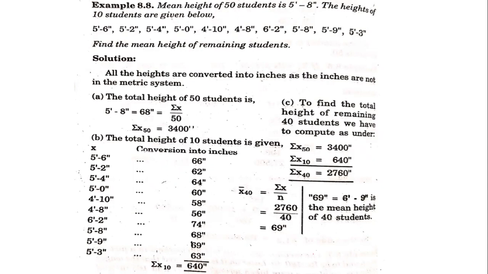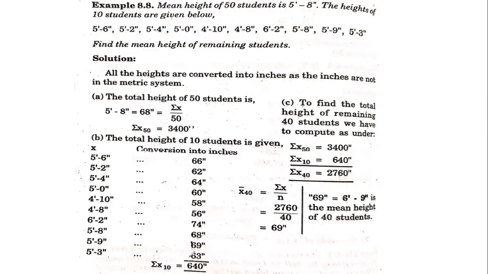Now here the data is given both in inches and feet, so you have to use the conversion. As you know, 1 foot is equal to 12 inches. So each of these data has to be converted into inches. Now as you can see here, the data is converted into inches. So 5 feet 6 inches is nothing but 5 into 12 plus 6, that becomes 66. 5 feet 2 inches is 5 into 12, 60 plus 2, is 62. 5 feet 4 inches, 5 into 12, 60 plus 4, is 64. So like this you have to convert.